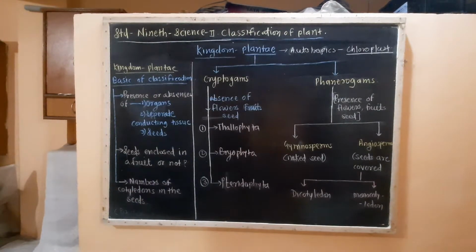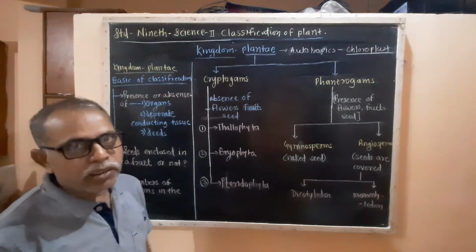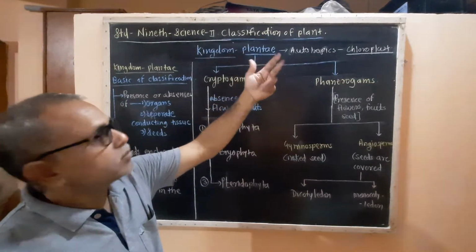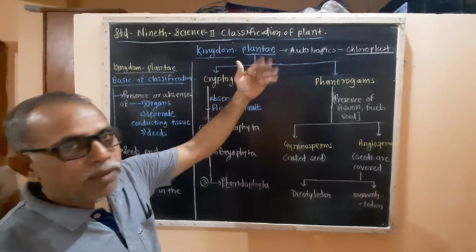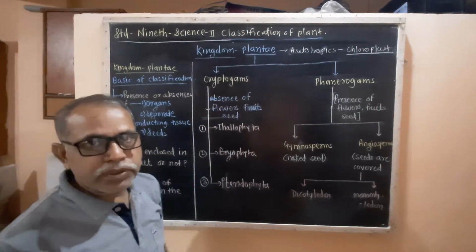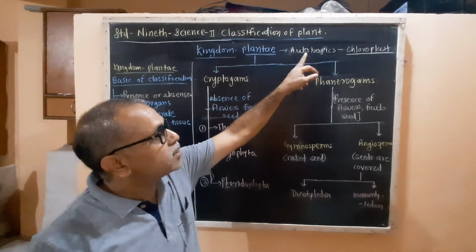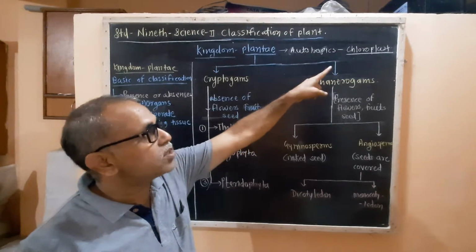Now we are going to see more details about the kingdom Plantae, the green life surrounding us. These plants are autotrophic due to the presence of chloroplast.